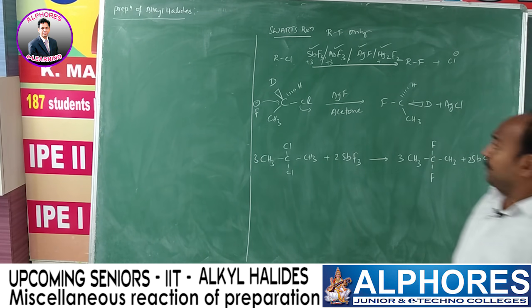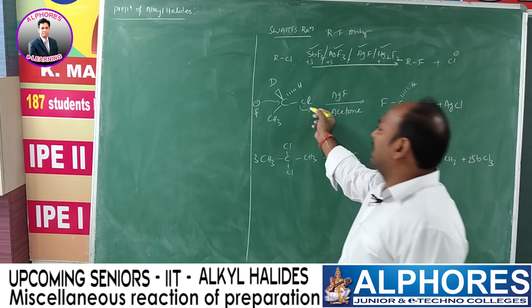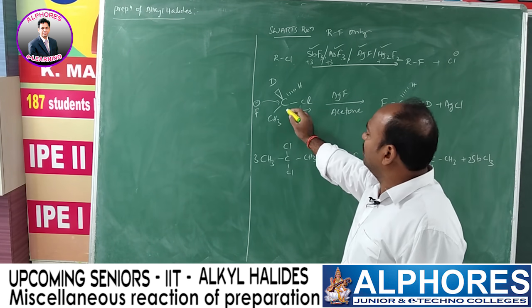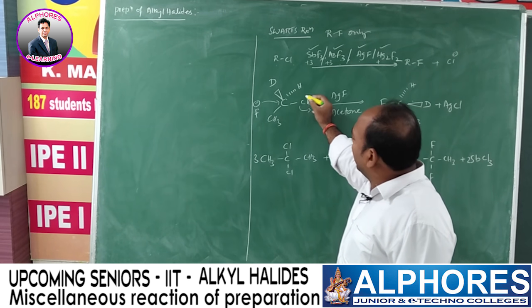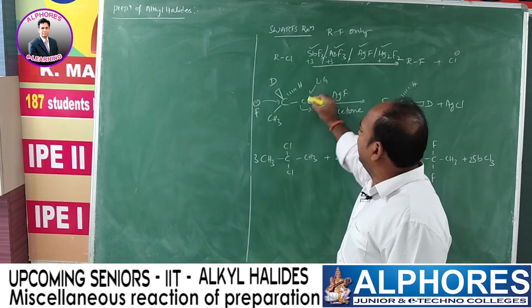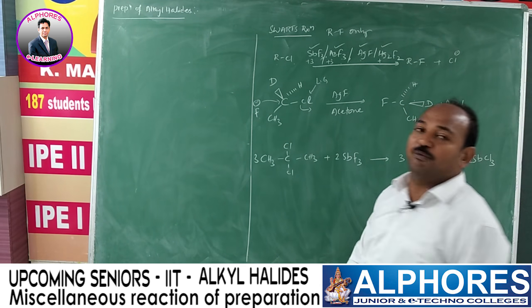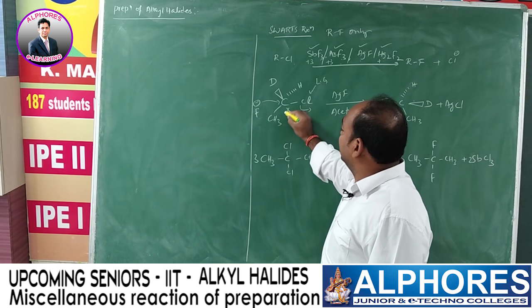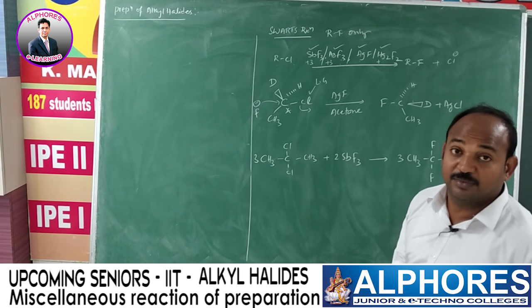Now, this mechanism we already discussed earlier. Similar to that mechanism here also, let us assume that the carbon containing the halogen, chlorine, which is the leaving group, is attached to four different groups, and it is a chiral carbon.